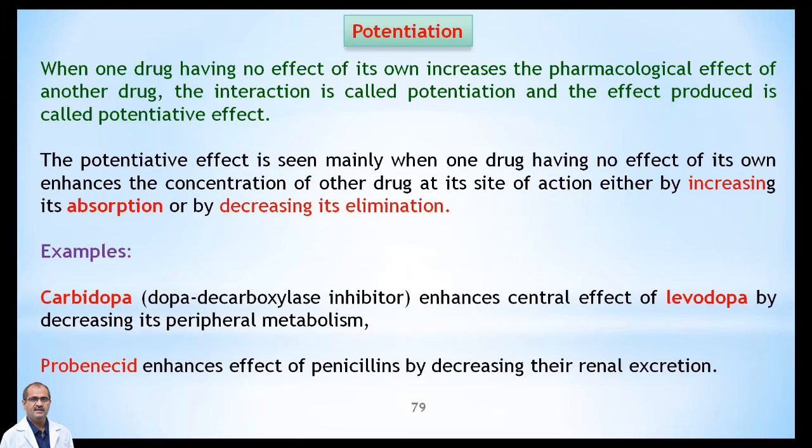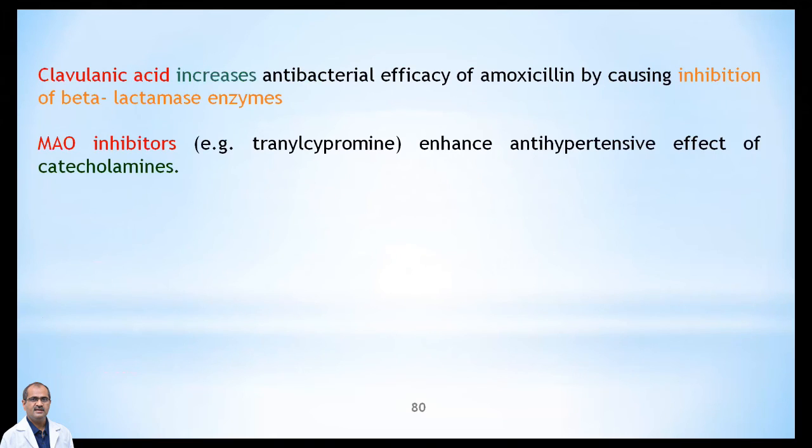Usually probenecid is an inert substance, meaning it does not have a specific pharmacological response, but it is combined with the penicillins so that it decreases the renal excretion of the penicillins, and penicillins stay more and more time in the body and do their action. That's known as the potentiation action. Another example, clavulanic acid.